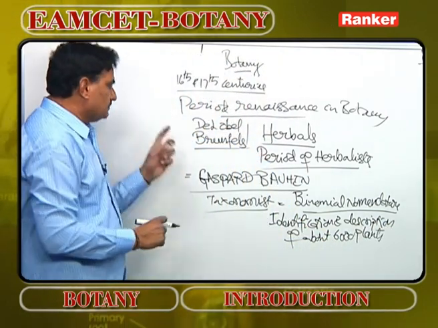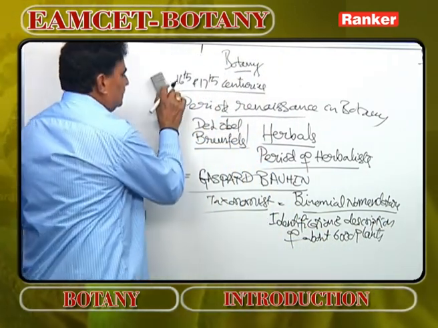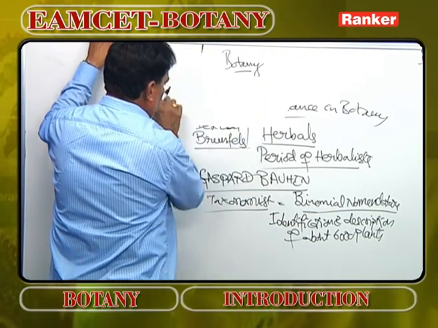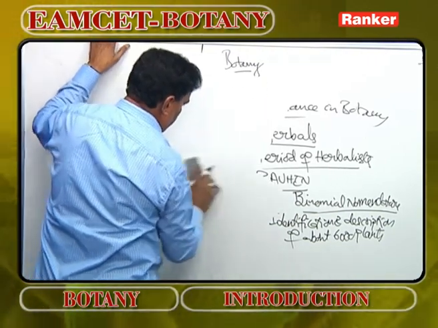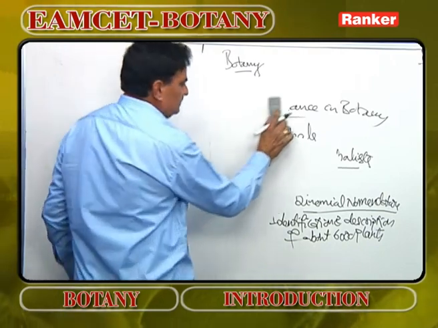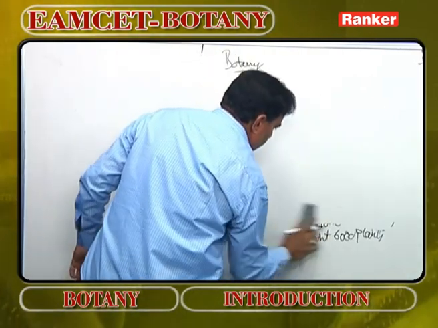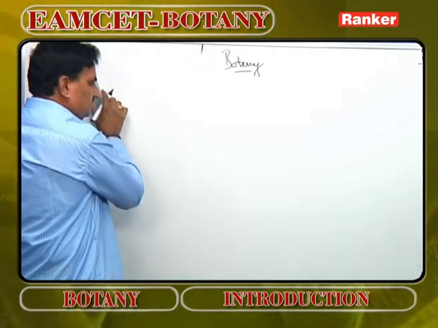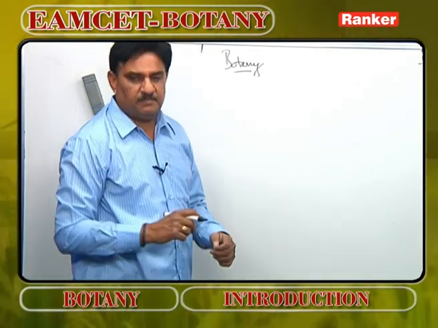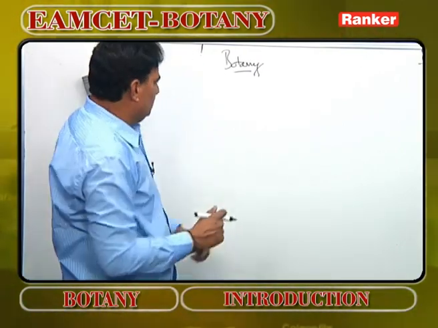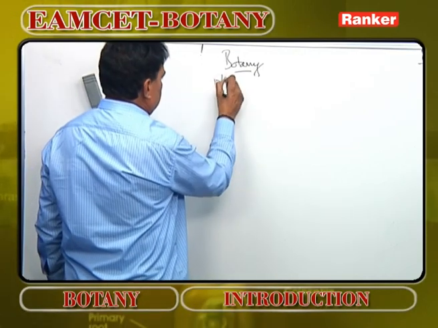Now, this is the 16th century. The 16th century is very popularly known as the period of Renaissance in botany. This period is also known as the period of herbalists because medicinal plants are given maximum importance, and in this period of herbalists the books written are popularly known as herbals. Then the 17th century.